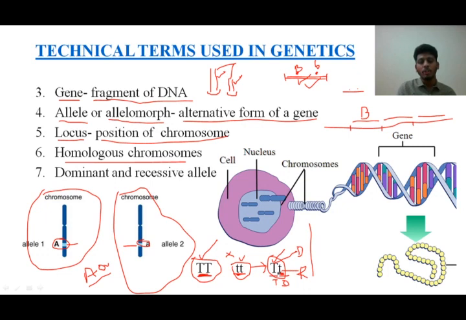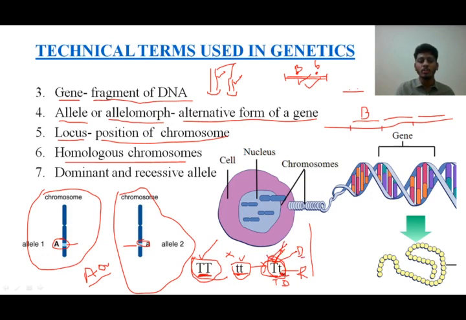We have a dominant allele and we have a recessive allele always in the heterozygous or always in the hybrid individual. This is not a hybrid, this is a pure tall one, this is a pure dwarf one. But if you take this particular individual which has both the alphabets here, that is the capital T and the small t, among them always the capital T expresses. So the one which is getting expressed, we call it the dominant one.